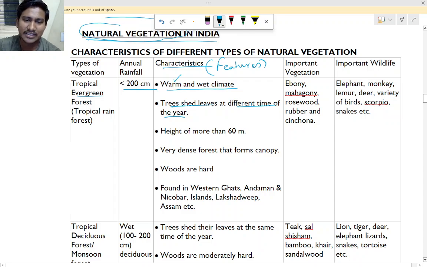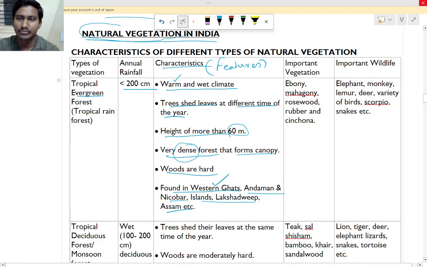The height of the plants is more than 60 meters. It is a very dense forest that forms a canopy, so everywhere you will find trees. The wood is hard. It is found in the Western Ghats, Andaman and Nicobar Islands, Lakshadweep and Assam. If you see the forest region, this is the Western Ghat region.